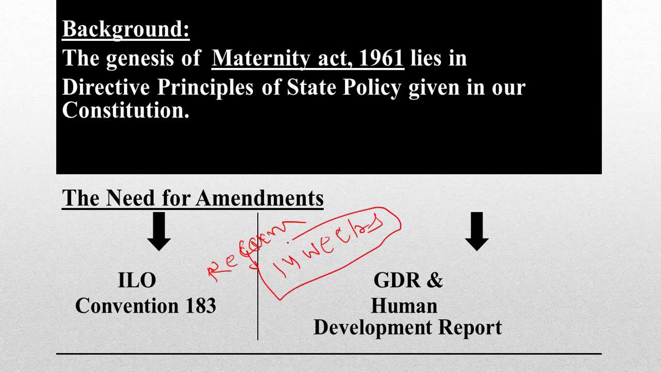This ILO convention, International Labour Organization Convention 183, only recommends, and the Government of India has not yet signed it, has not yet ratified it. The Government of India is going to sign it, ratify it. So this is one reason that we needed an amendment to our own Basic Act of 1961.